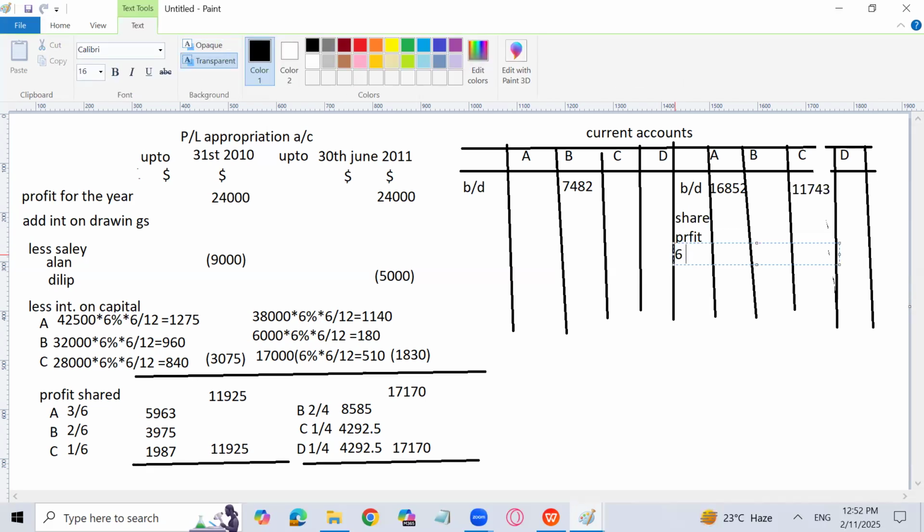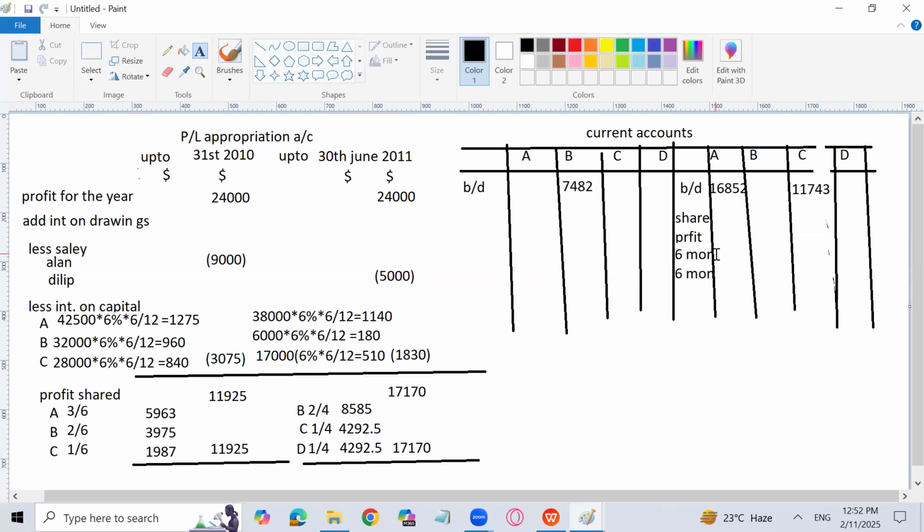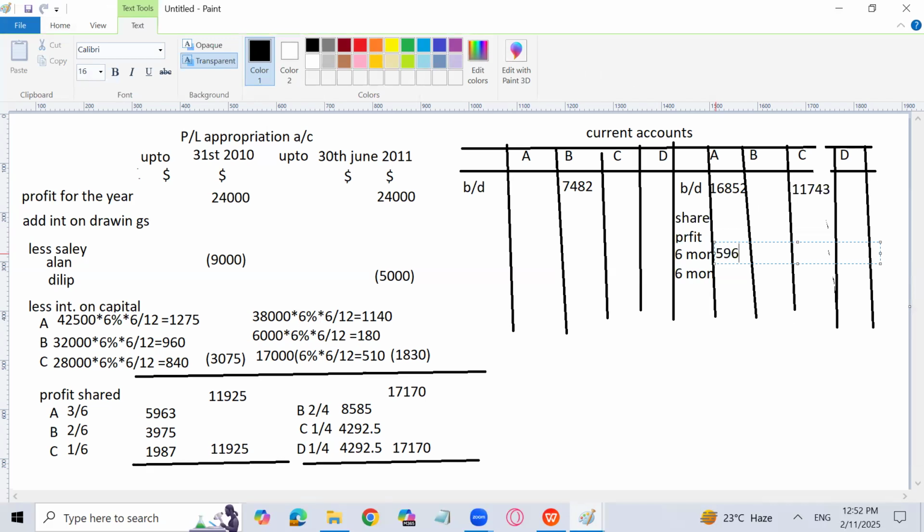6 months means first 6 months, right? And then last 6 months. You can write easily. The first 6 months, the profit will be distributed between LN 5963, then 3975, and for Clive, it is 1987. And for the last 6 months, the profit will be distributed between B, C, and D. We have calculated it. Where? In appropriation account. Here it is written, my dear.